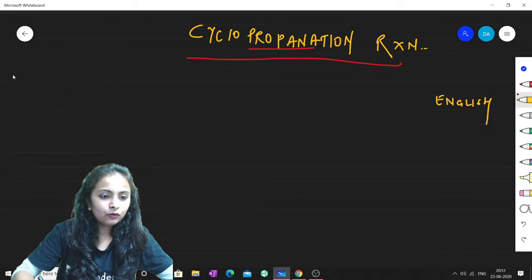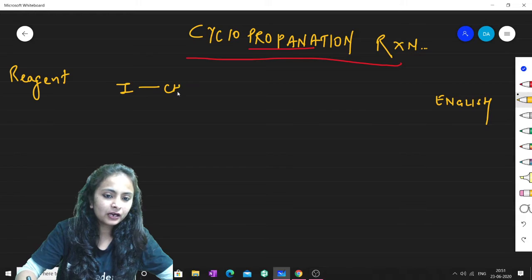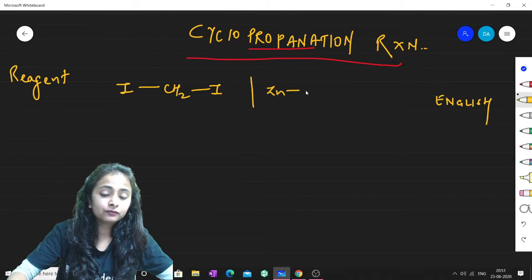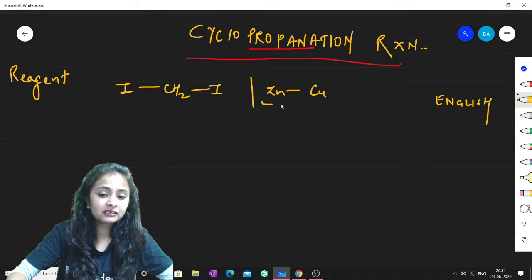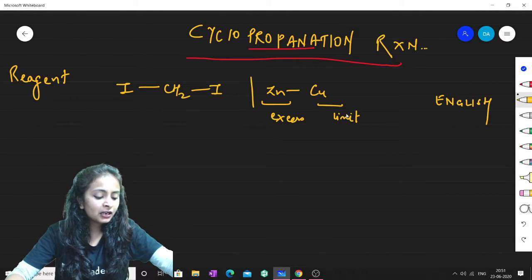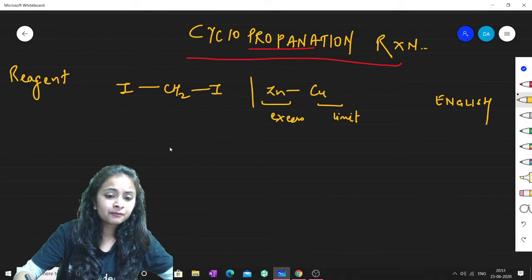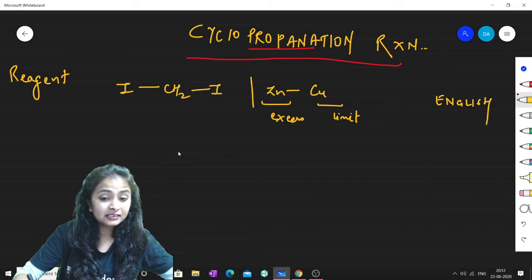So let's see now what was the reagent. So this is the reagent, guys. Just now I told you that this is CH2I2. To this we have added zinc and then copper, where zinc is taken in excess and copper is in limited amount. Fine. So now we have to first see how it inserts.